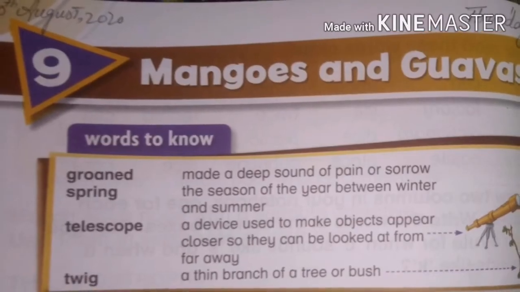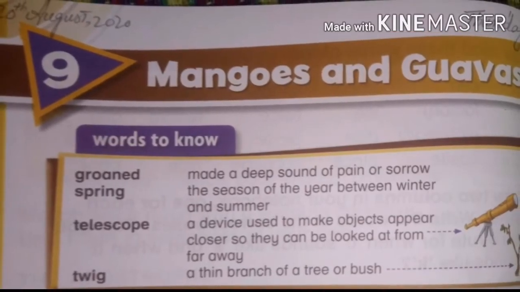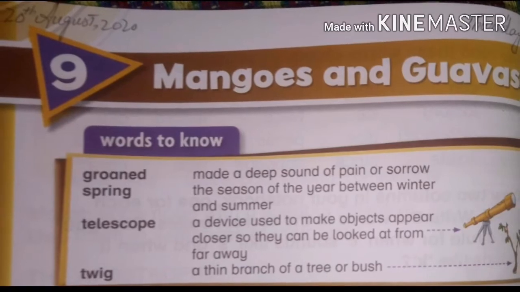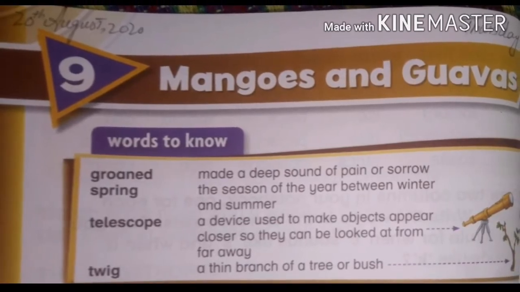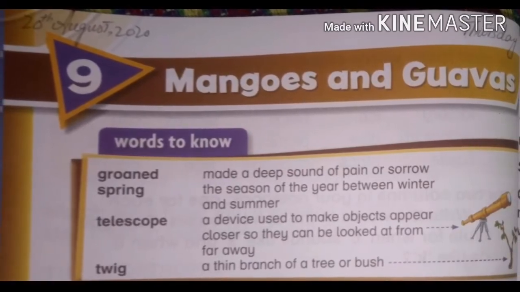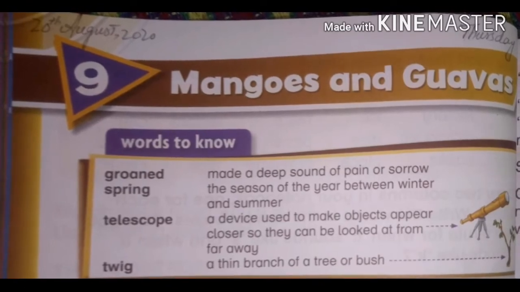And the last word is twig. Twig: a thin branch of a tree or bush. Twig is a small branch of a tree, usually without any leaves, as you can see in this picture.